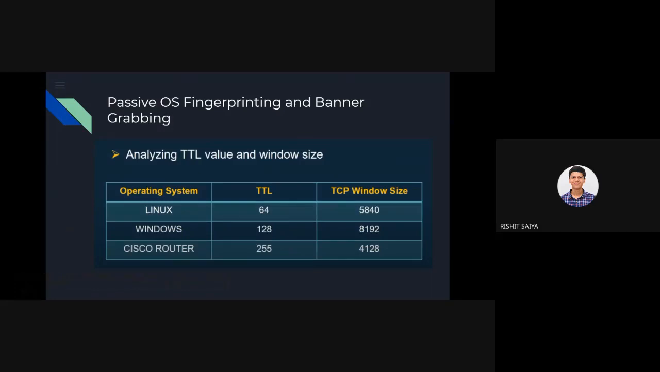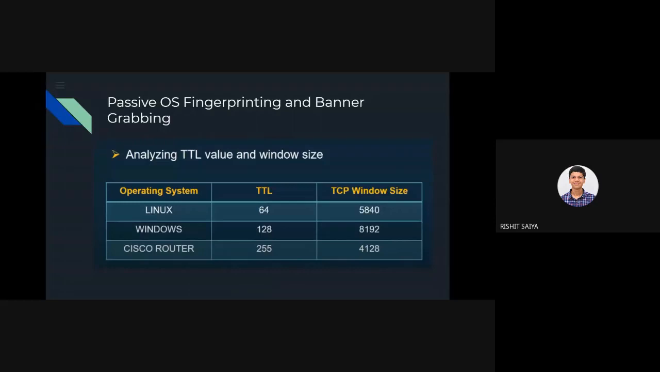Let's see about scanning using passive OS fingerprinting and banner grabbing. When you want to check whether a domain, a subdomain, or any of the services are live, generally people throw a ping command, obviously, and we come to know two parameters from there: TTL and TCP window size. Mostly everybody would have tried the ping command. It's a very basic command.